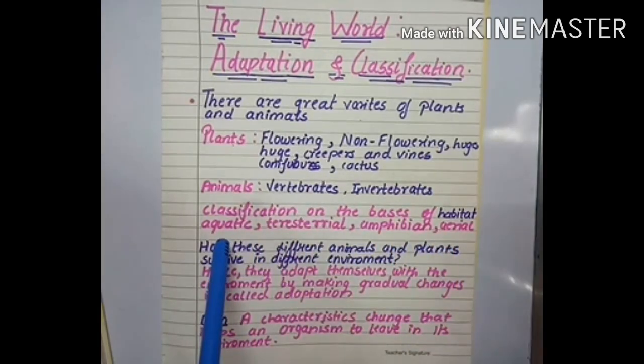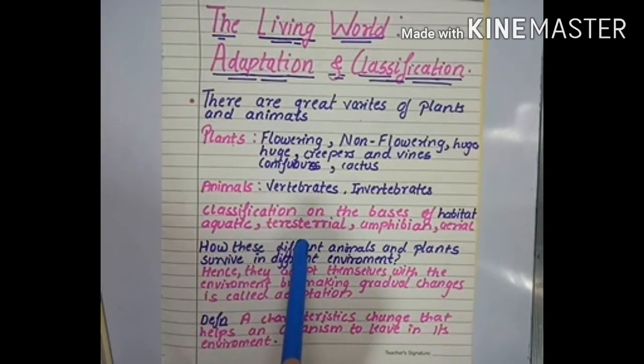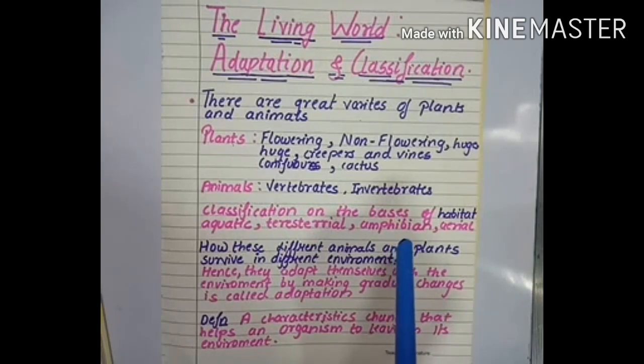Aquatic means those plants or animals which live only in water. Terrestrial, those plants or animals which live on land. Amphibian, those plants or animals which live both in water as well as on land. Aerial, that is in the air.